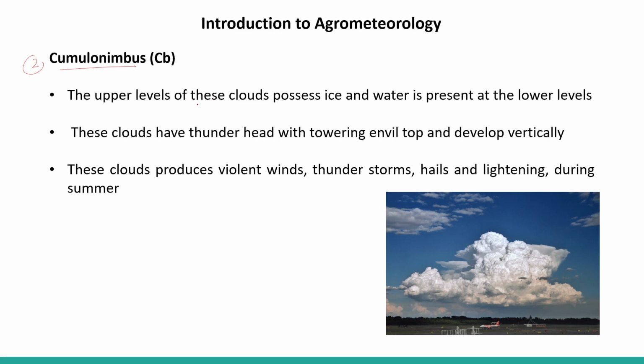The upper level of these clouds possesses ice and water is present at the lower level. So here at the upper level ice is present, and at the lower level water is present, right? These clouds have a thunderhead, towering and with an anvil top, and develop vertically. These clouds produce violent winds, thunderstorms, hail and lightning during the summer season. So this is all about the different types of clouds.